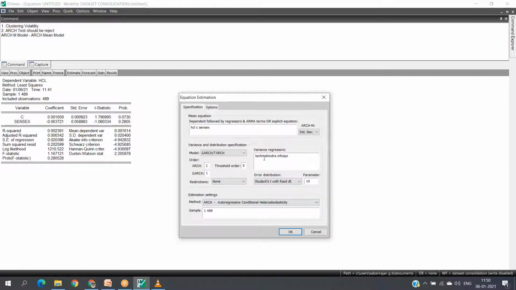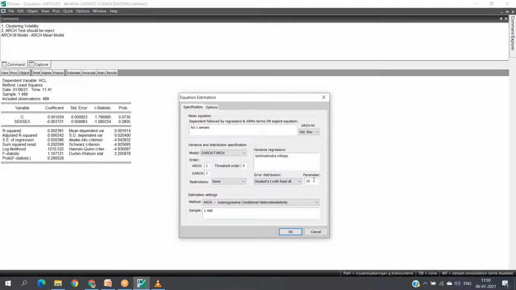Anything you want to ask at this juncture? Again, I'm repeating, mean equation, that is mean standard. So what about parameters? Sorry, sir, what? What about parameters? You have taken 10. The parameter standard is 10. Okay.